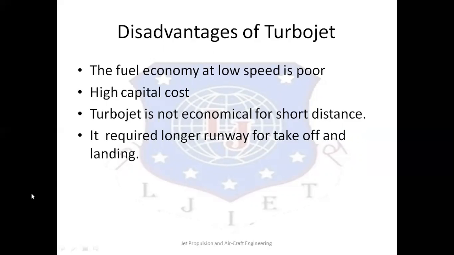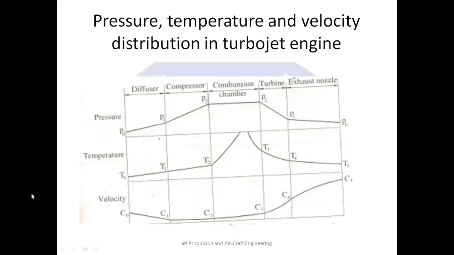Then the turbojet engine is mostly suitable for long distance flights. It is not economical for short distances. And the fourth disadvantage is that it requires a longer runway for both takeoff and landing.